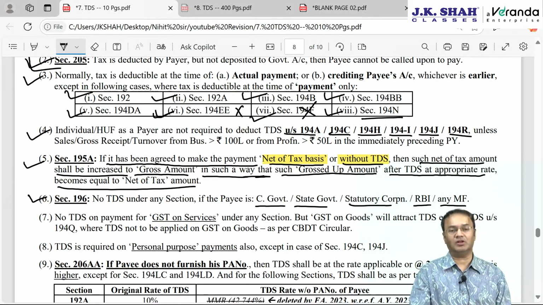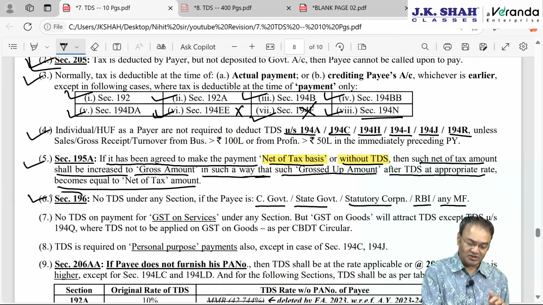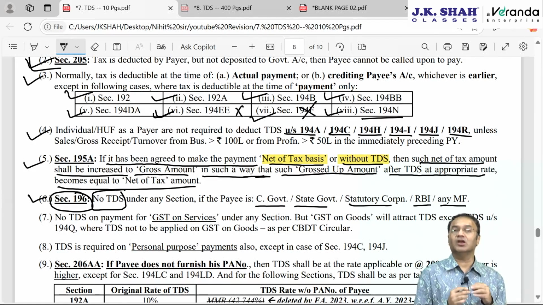If these 5 people are the payee, then nobody shall deduct TDS under any section. This 196 is a general exception applicable for the whole chapter, for all the 41 sections. Up till now, whatever exceptions we had discussed were all section specific exceptions, applicable only to a given section.